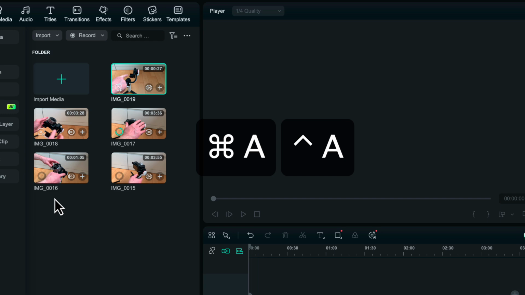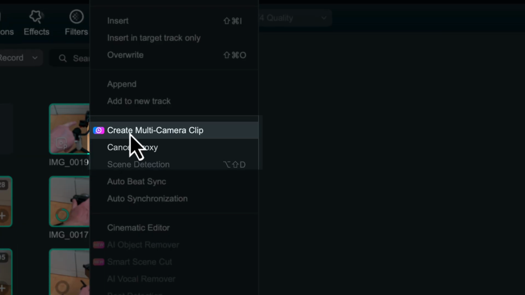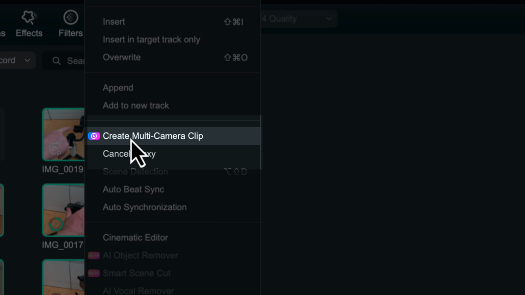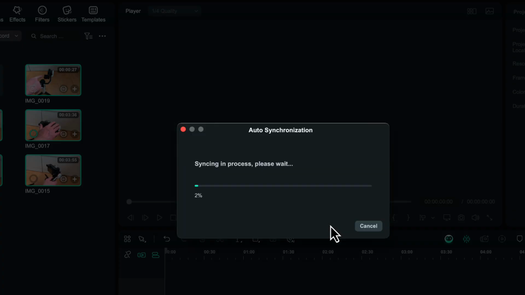Once you've imported your different cameras, like we have just here, select all your shots by pressing Ctrl A or Command A, then right-click on one of them and choose Create Multi-Camera Clip. Now you can choose a different synchronization method, whether it's audio or first frame. Most of the time you'll probably want to choose audio if you've got some audio track. Make sure you have autocorrect proxy file switched on to make the editing process easier, and then press OK.